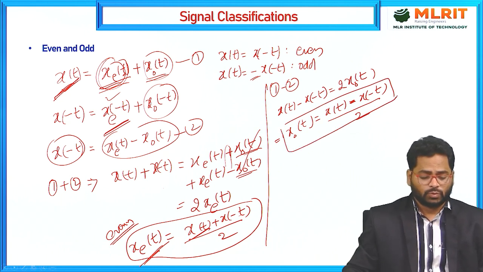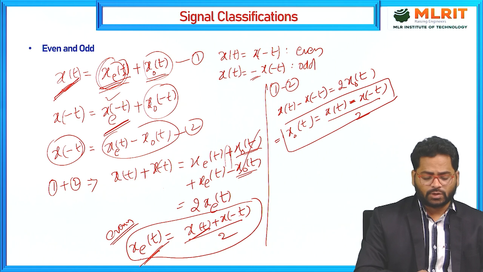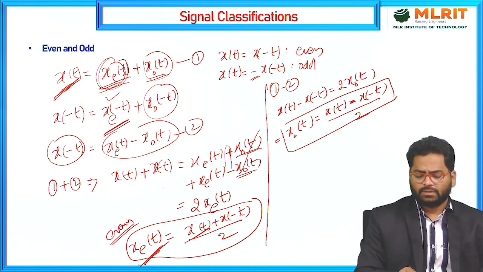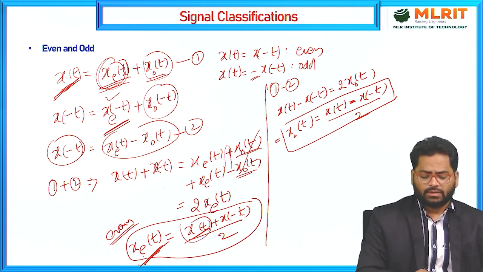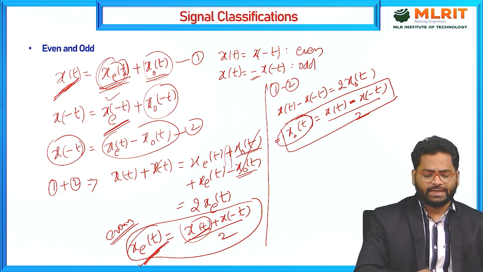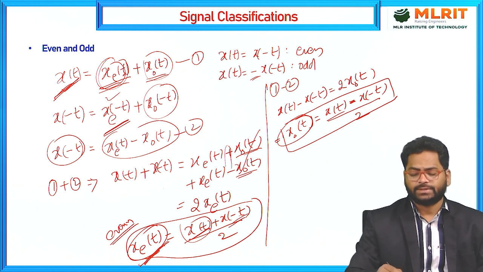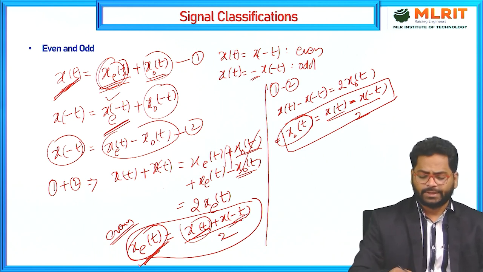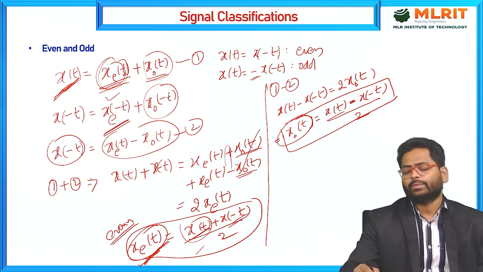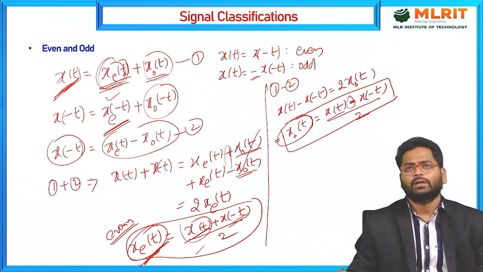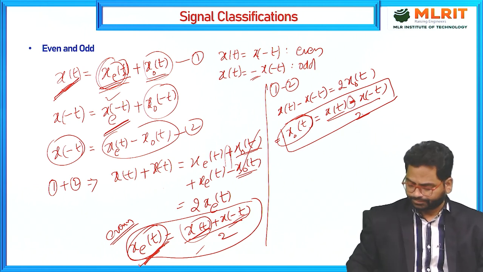Understood? So now onwards you can represent any signal x of t by its even component or odd component. If you are given any signal, you just take x of t and x of minus t, add them and divide by 2, then you will get the even part. Subtract them and divide by 2, then you will get the odd signal.